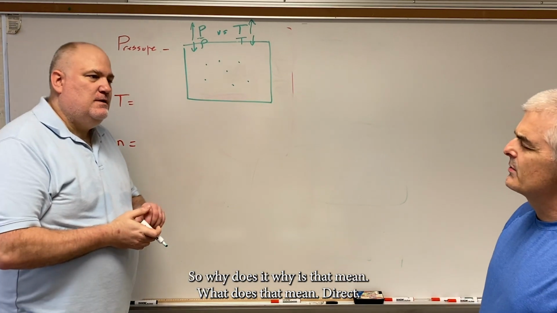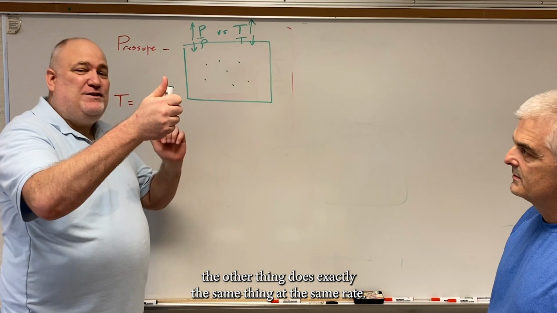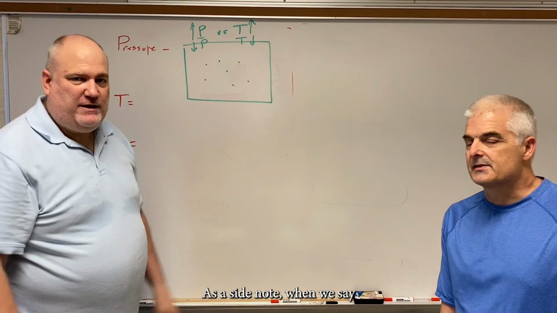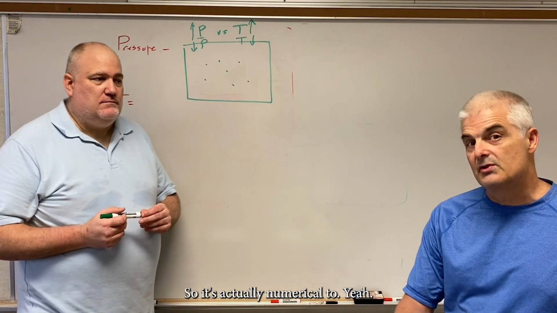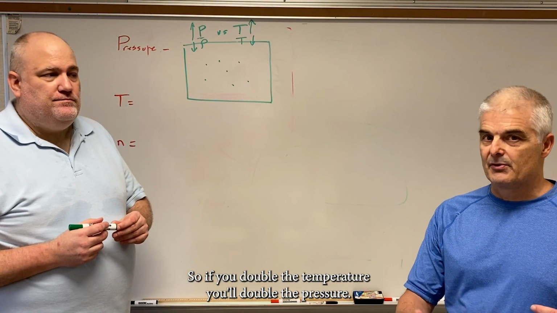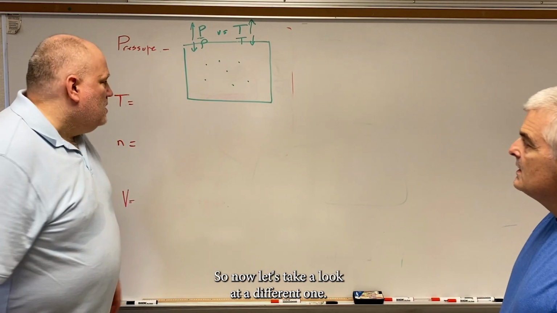What does that mean, direct? So directly proportional means if something happens to something, the other thing does exactly the same thing and at the same rate. As a side note, when we say direct, it actually means if something doubles, the other thing doubles as well. So it's actually numerical too. So if you double the temperature, you'll double the pressure. If you halve the temperature, you'll halve the pressure. Absolutely.